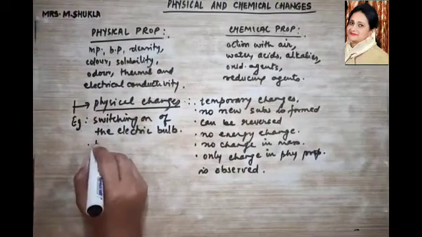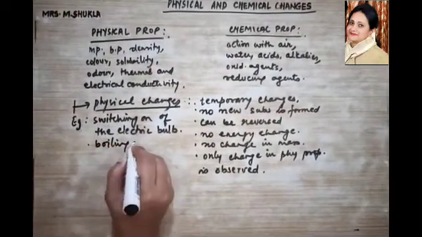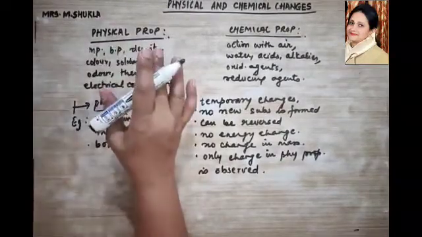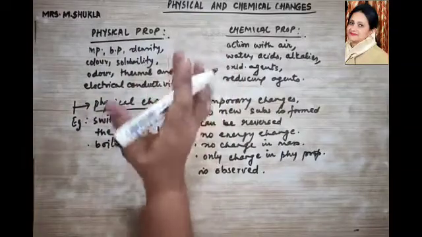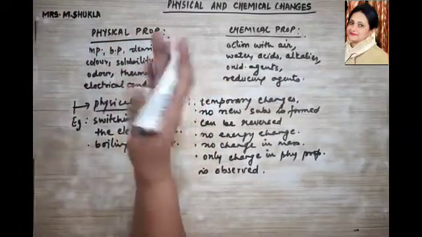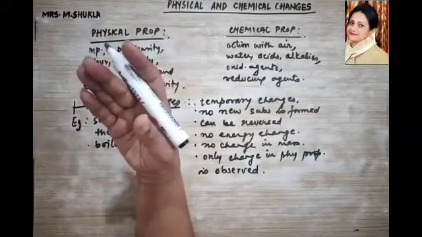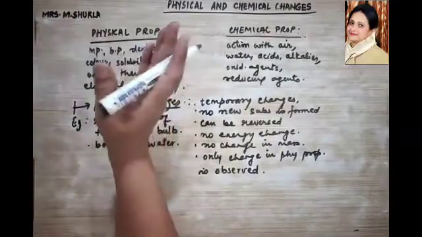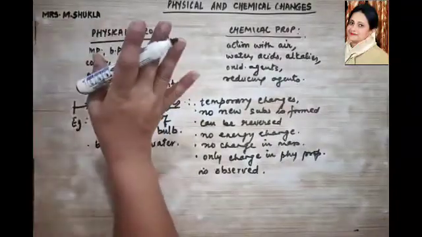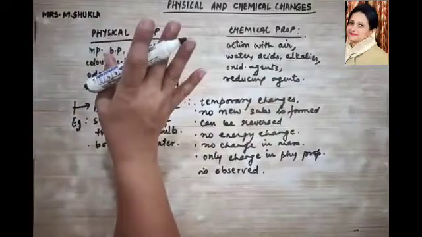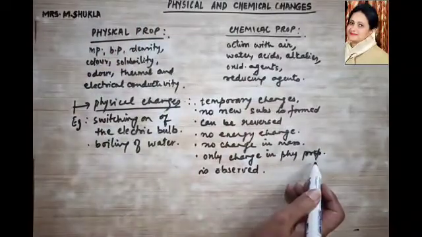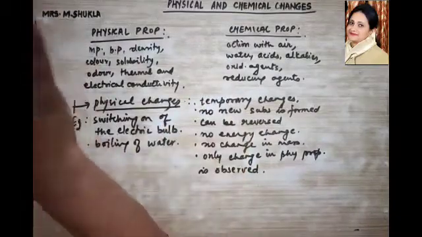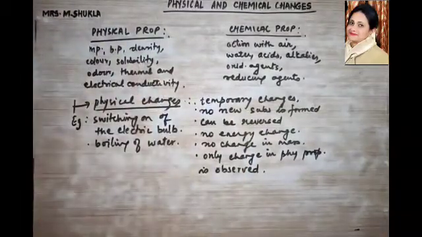Then another example could be boiling of water. When you boil water, we put a lid over it. So when the water starts boiling, it condenses and goes back into the liquid state. It was temporary when it was boiling into vapor form. When you condensed it, it again went back into the water form. So no new substance, it was reversible, no energy change had taken place, and there was no change in the mass. There was only a change in the physical state, from liquid to gaseous form and then back from gaseous form to the liquid state.